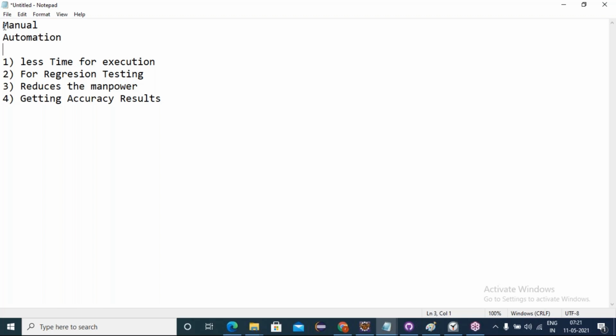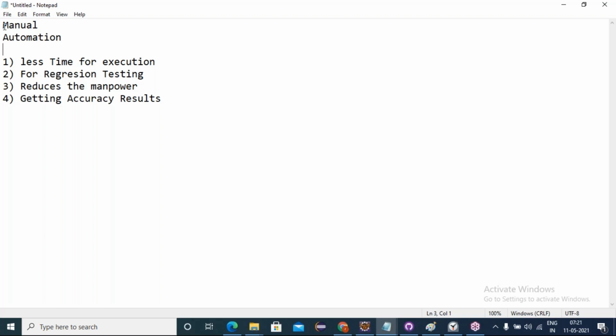Frequently getting changes. Friends, if any new changes come into the existing functionality, we must conduct testing or not, on the existing functionalities and newly developed functionalities? Every feature has to be tested if any changes happen, is it or not? So we have less amount of time. Every week it is changing. Friends, can we go with manual? Can we go with manual? No, right?